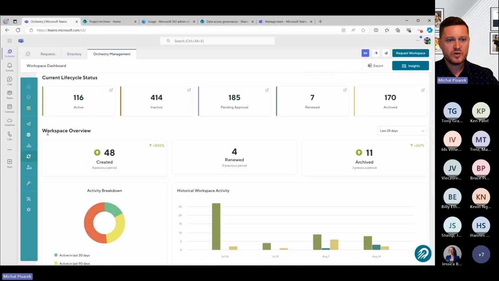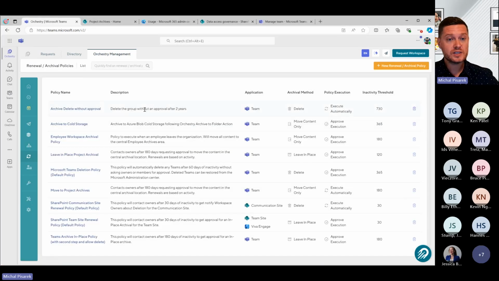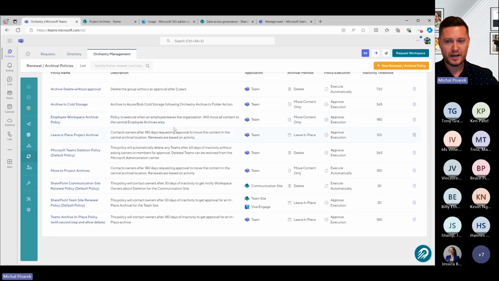Okay. So the way that this gets implemented is through these things, what we call renew or archival policies. This is probably the most powerful feature in Orchestry because it allows you to create policies which you can then retroactively attach to your workspaces to do a cleanup, or maybe proactively attach them as part of a template to manage the life cycle of that team site, the communication site, whatever you have in your environment.